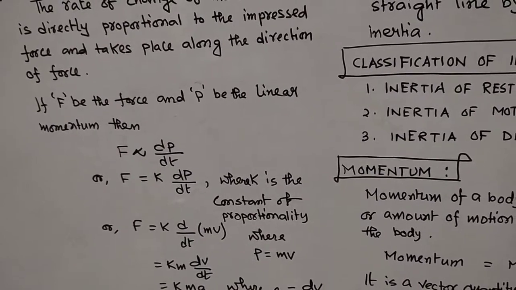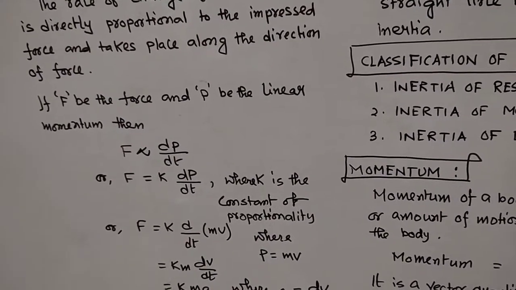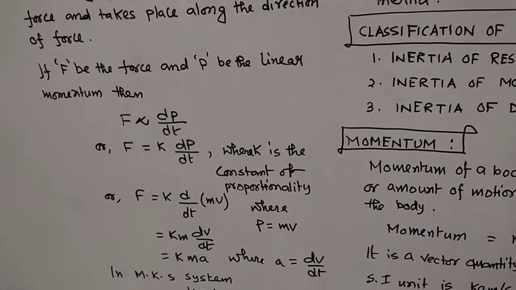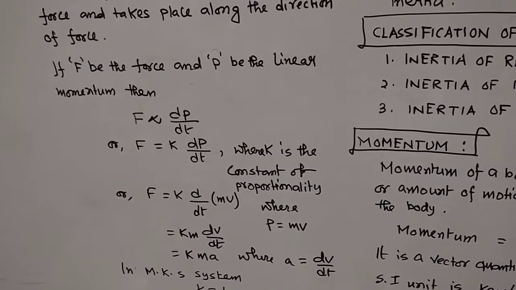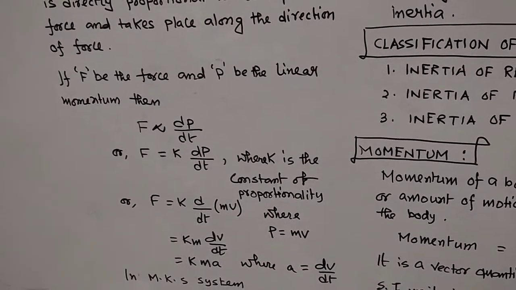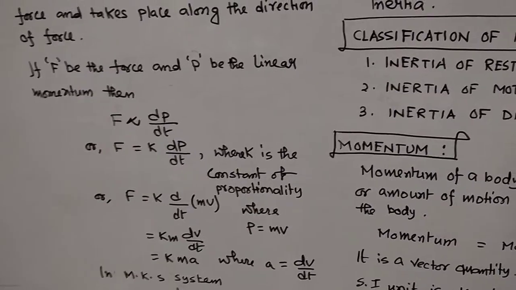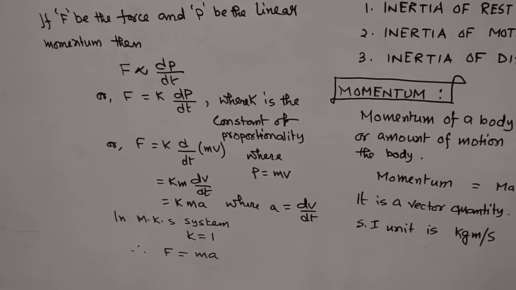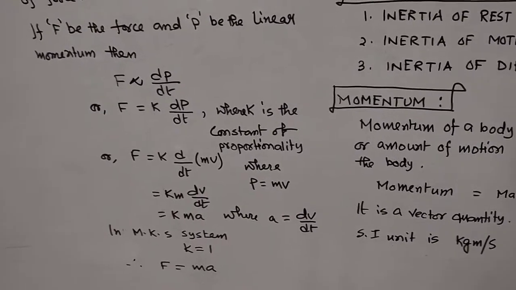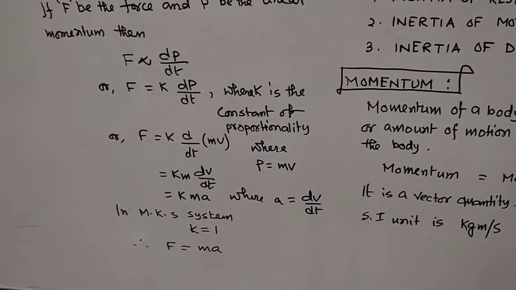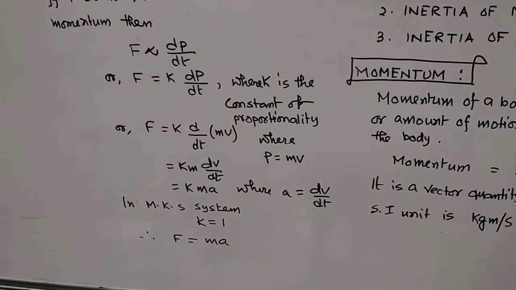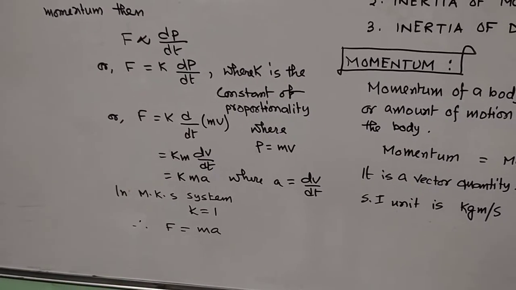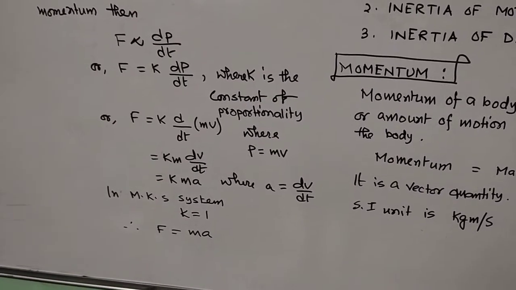So k is the constant of proportionality. Now momentum is mv, mass into velocity. So F = k d/dt of mv; m is constant, so m comes out: k m dv/dt. dv/dt is the rate of change of velocity, that is the acceleration: kma. In the MKS system or SI system of units, k comes out to be 1. So ultimately you will get F = ma.